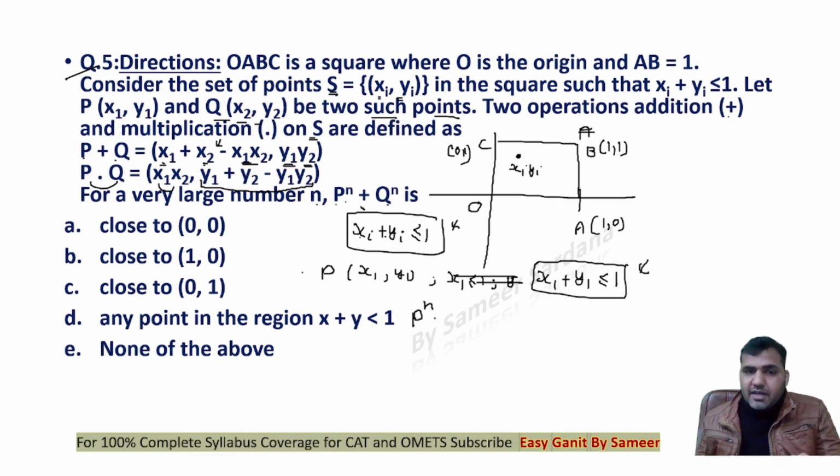Now what is P power n? P power n is P multiplied by P multiplied by P multiplied by P for how many number of times? N times, as per the given question.